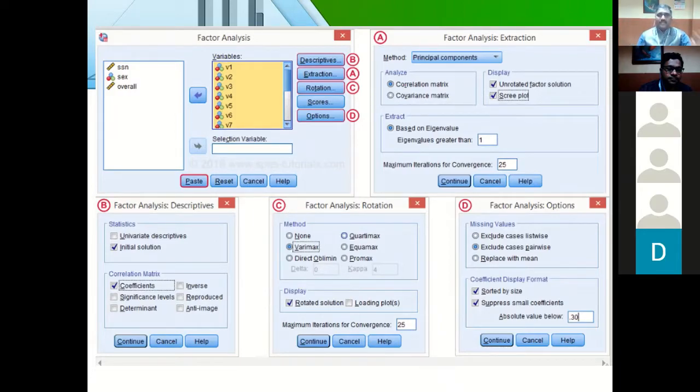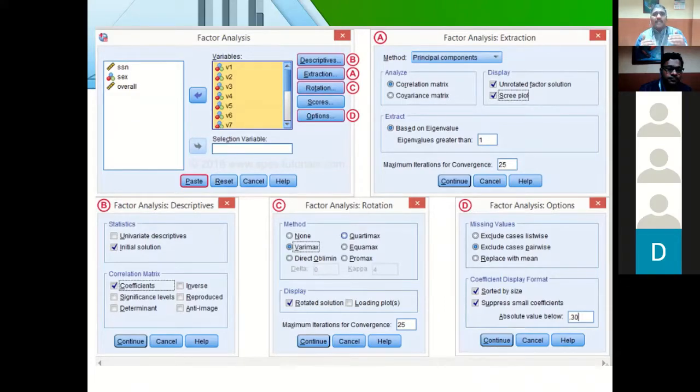That means this particular item or variable can be used under factor 1 and also factor 3. That is what it shows. It indicates the maximization of the variable. If you are not choosing that maximize option, then sometimes all the variables or items will come under only one factor, or the majority of the items will come under only one factor. That doesn't give good results for your research.